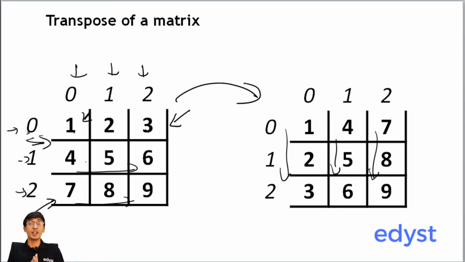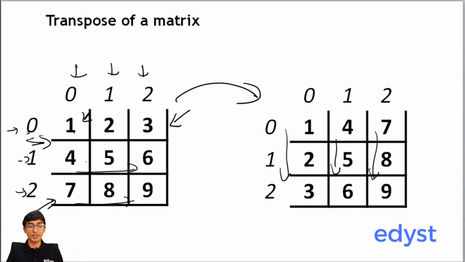This is a very famous operation in mathematics, particularly in linear algebra. You don't need to learn all of that, but I'm just saying for those of you who are curious, we often use a transpose of a matrix in things like machine learning, AI. So it's a very interesting thing to do. So let's start by building the first steps. How do we find out the transpose of a matrix?